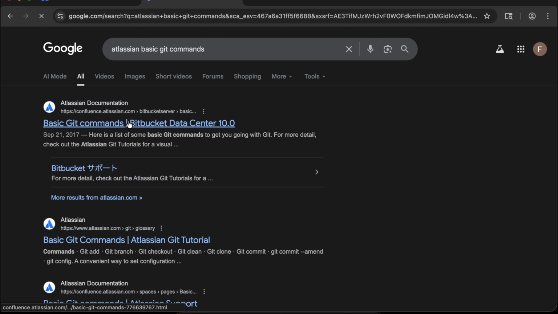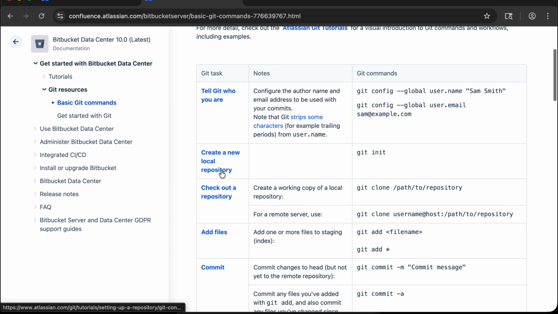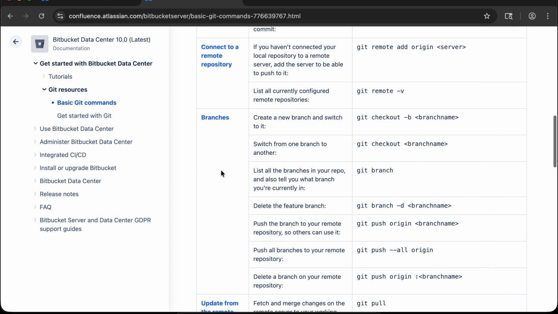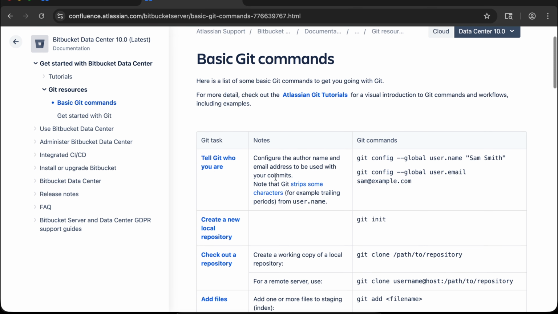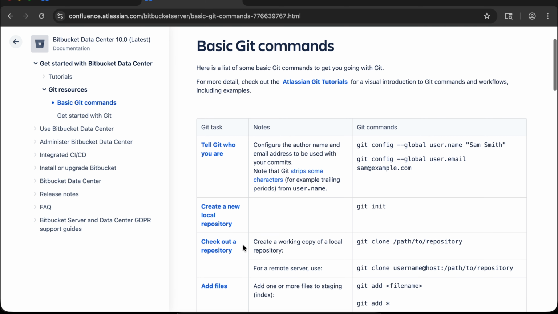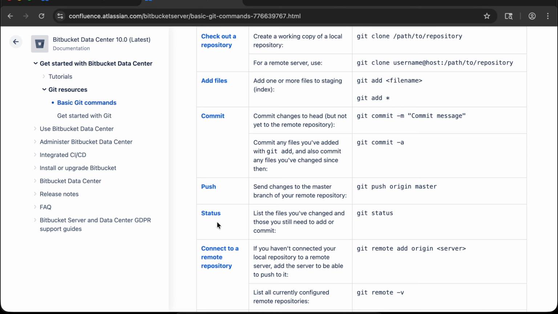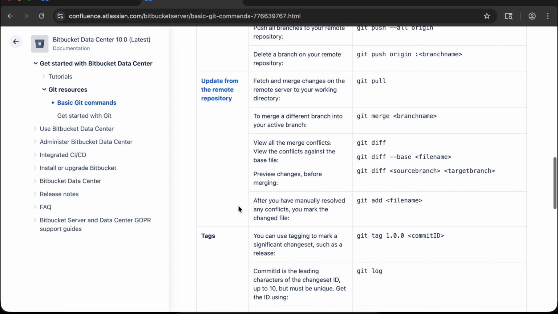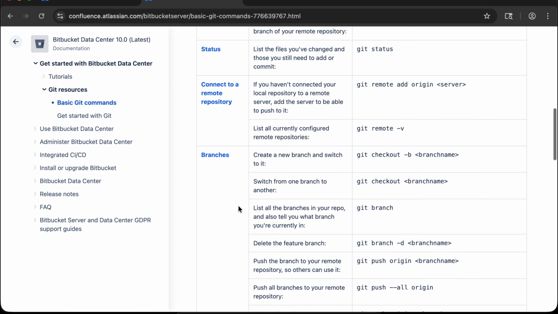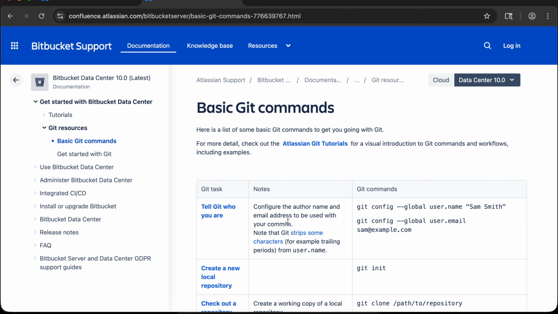If you click here, you'll find the same page, and here you see most of the used commands are there, like how to tell Git who you are, then create a new local repository, then also commit, push, status, branches. Most of the commands are there. If you learn these commands and practice, then this is enough, I think, to start your journey. And I will say more than 70-80% of Git you will already understand very easily by finishing this.